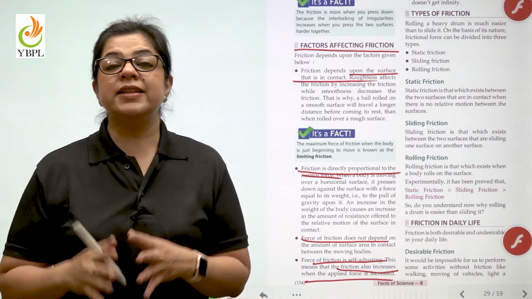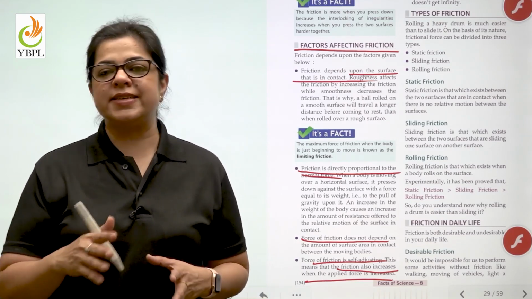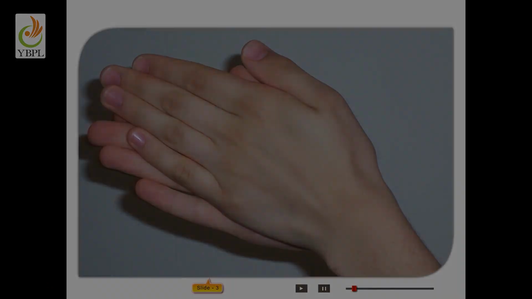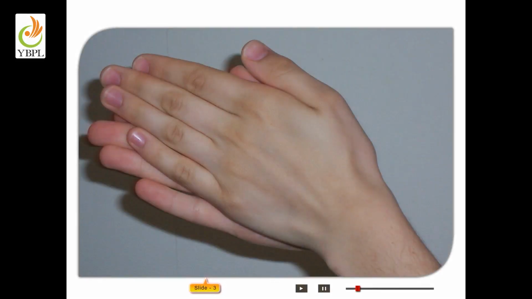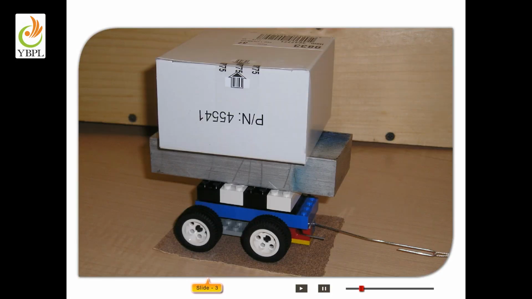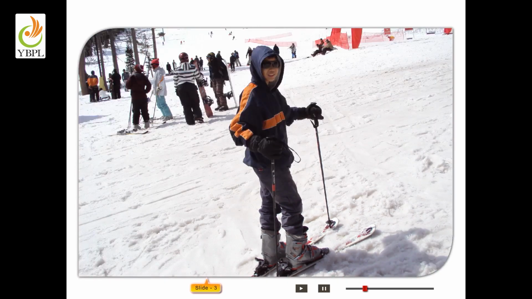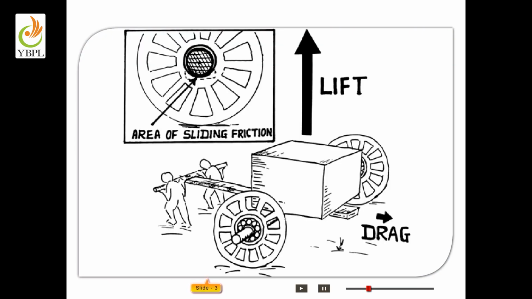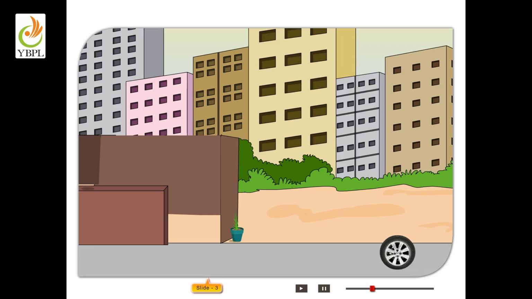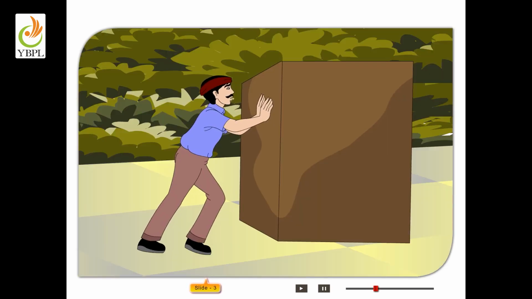Now let us understand the different kinds of friction that exist through a video. Friction is of two types, static friction and kinetic friction. Static friction is that which exists between two surfaces that are in contact with each other when there is no relative motion.